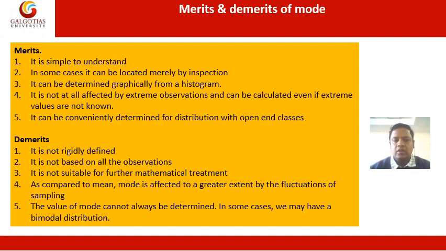Now we go to the demerits. First, it is not rigidly defined. Second, it is not based on all the observations. Third, it is not suitable for further mathematical treatment. Fourth, as compared to the mean, mode is affected to a greater extent by fluctuations of sampling. The last, the value of mode cannot always be determined. In some cases, we may have a bimodal distribution, which has more than one value of mode.